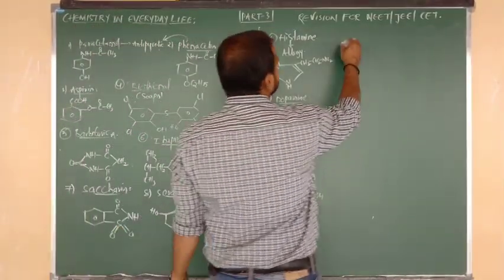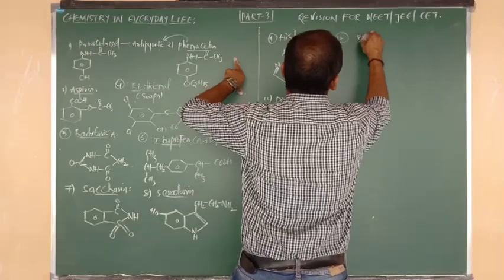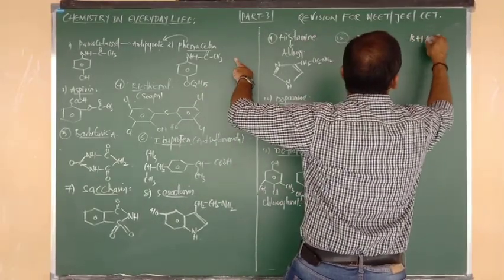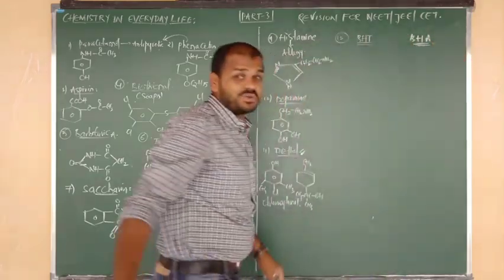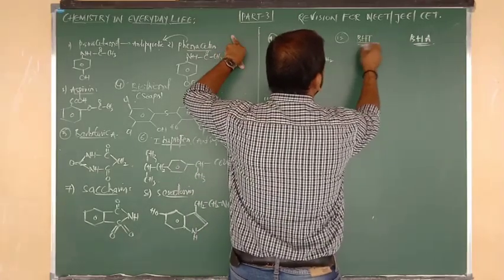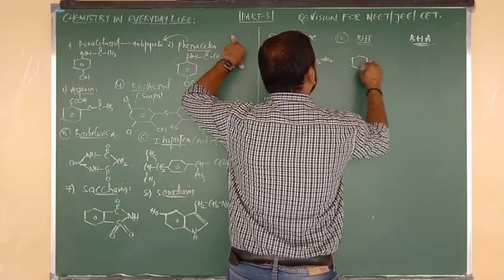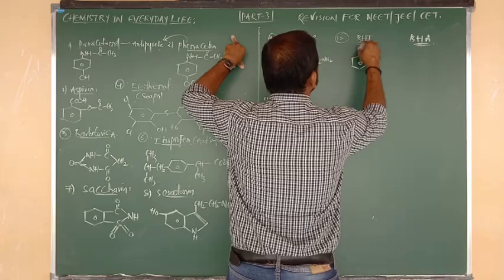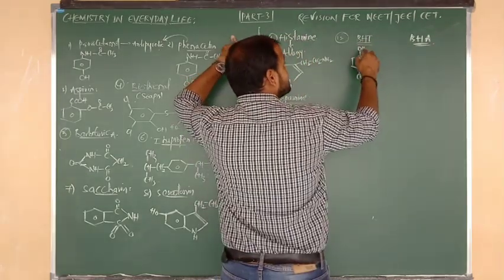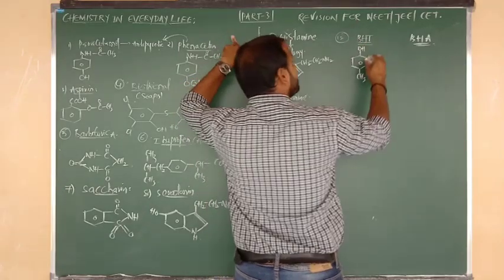Yes. Next one, I am going to write. One is BHT, butylated hydroxytoluene. One more is BHA, butylated hydroxyanisole. Both are antioxidants. Yes or no? Good. So butylated hydroxytoluene: benzene bonded to OH, hydroxytoluene indicates CH3. Yes, hydroxytoluene okay, but here butylated is also there.